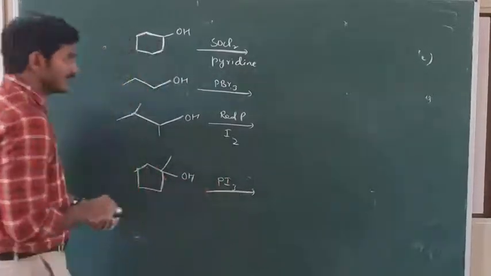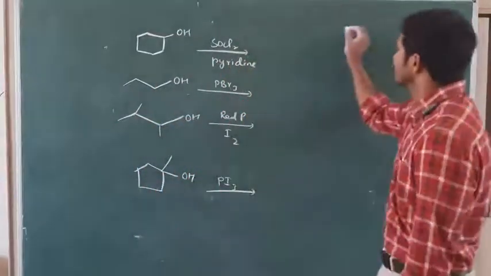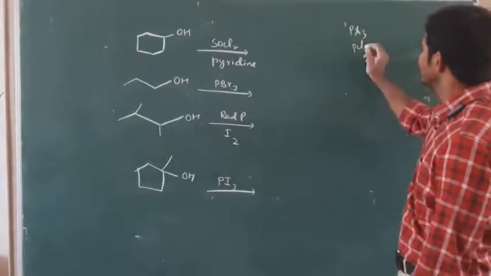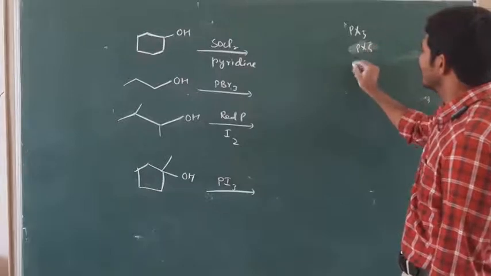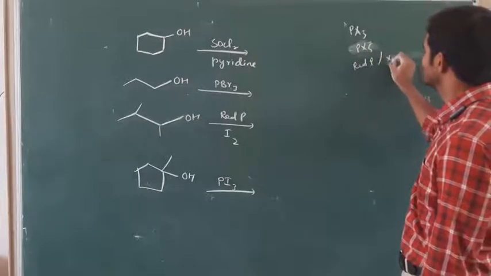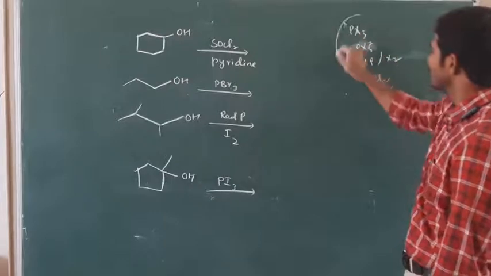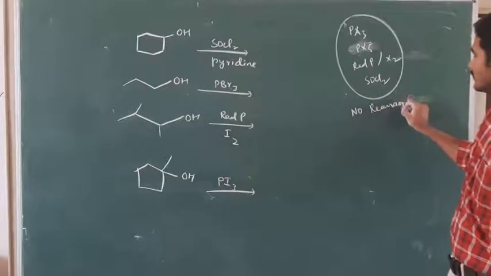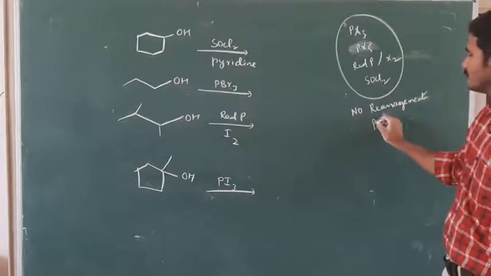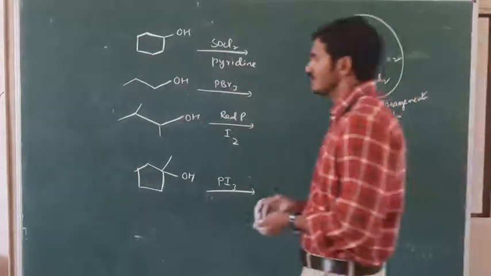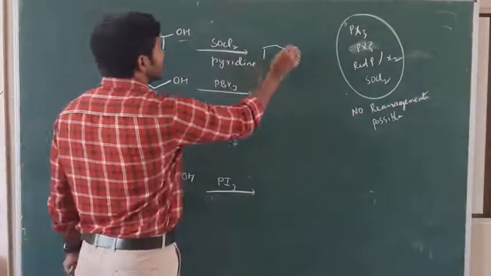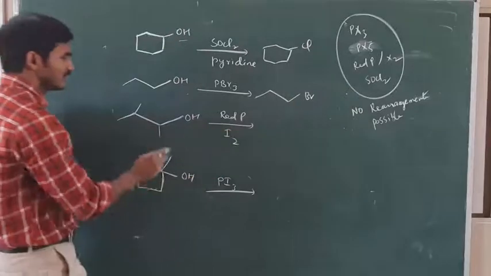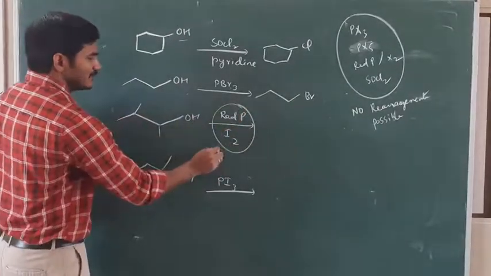Remember, in all these reactions, SOCl2, PBr3, PX3, PCl5, PX5, and red phosphorus with halogens, all are halogenating agents. No rearrangements are possible, because there is no carbocation intermediate formed. So what we have to do? OH can be replaced by thionyl chloride, which can replace with Cl. PBr3 can replace with Br. Red phosphorus and iodine can form PI3.